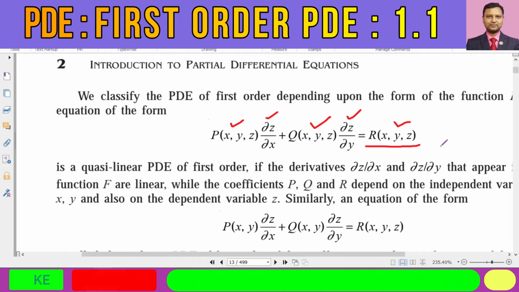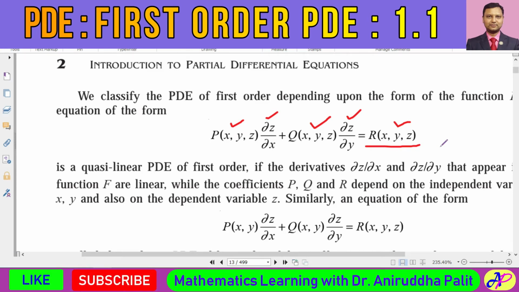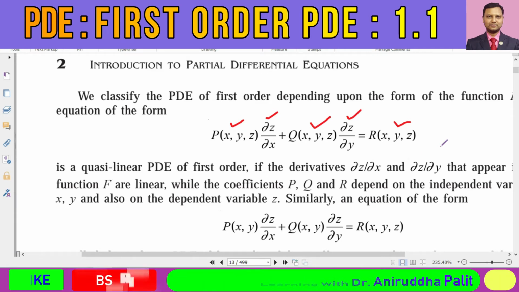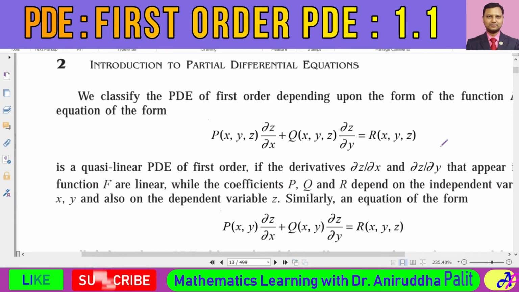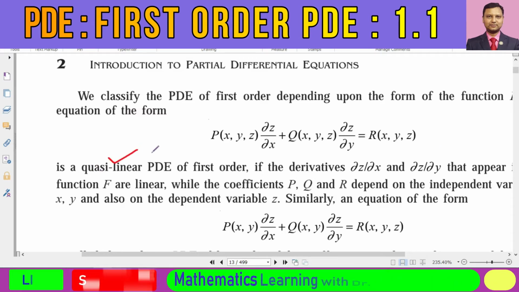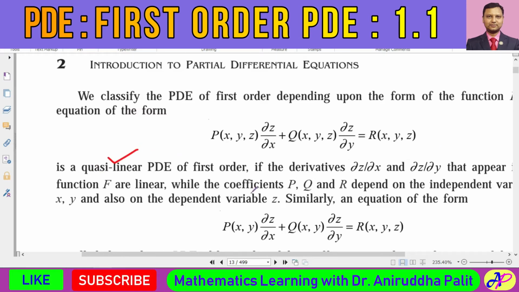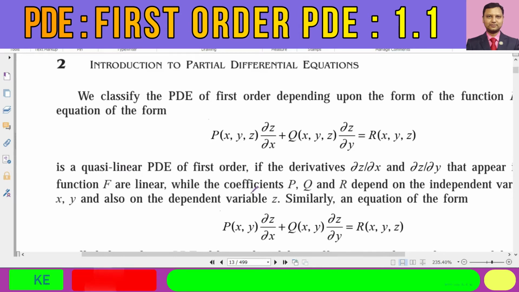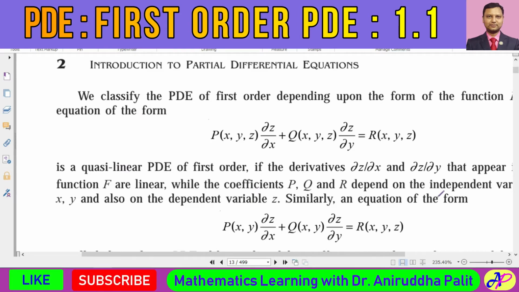This function r would also be a function of x, y, and z. So this is the definition of a quasi-linear partial differential equation.